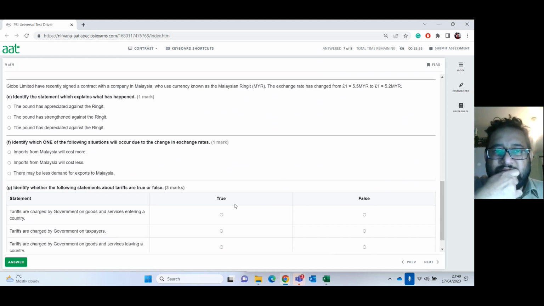Now, Globe Limited has recently signed a contract with a company in Malaysia who use a currency known as the Malaysian ringgit. That one, it was in the news a few years back, about the 1MDB or something like that. It is like a pension pot.